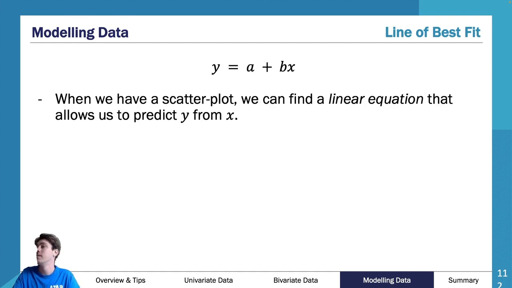So what does a line of best fit look like? It looks like y equals a plus bx. Now, a lot of you will say, well, that looks a lot like y equals mx plus c. It's exactly the same. However, we put the c at the front and we call it a, and we make the m a b.